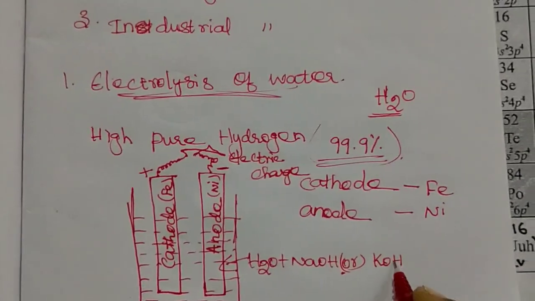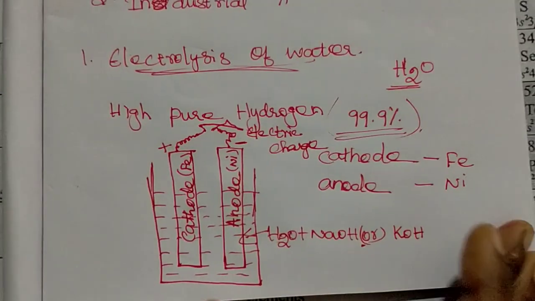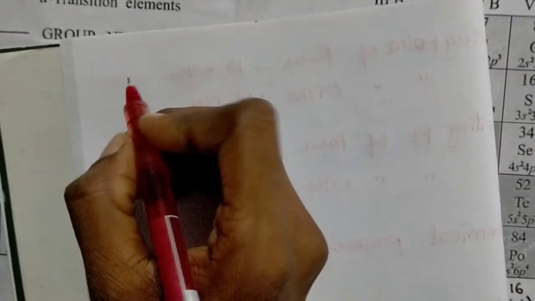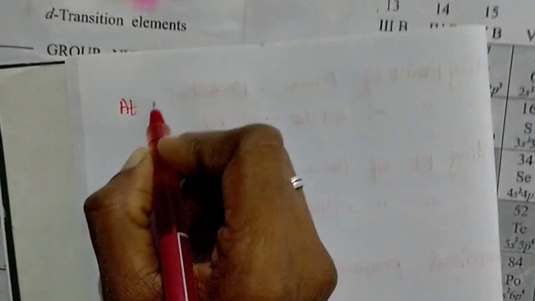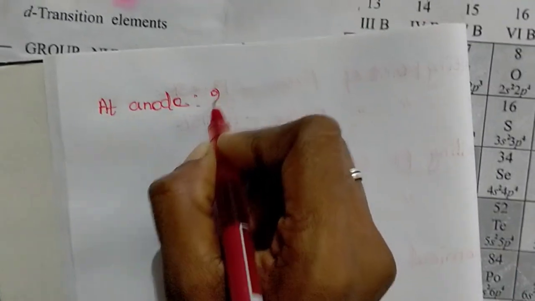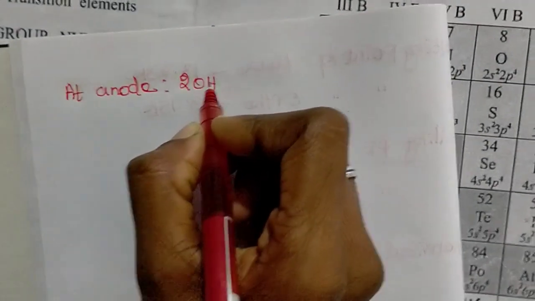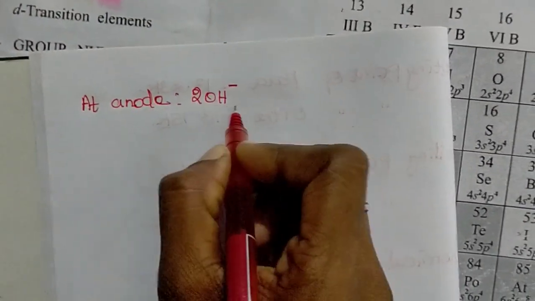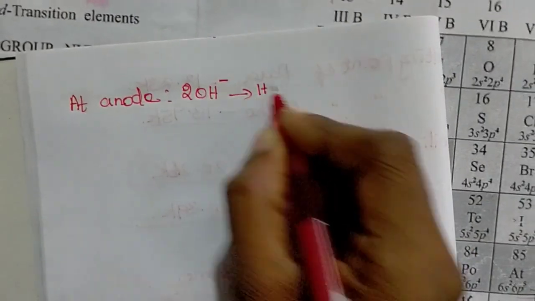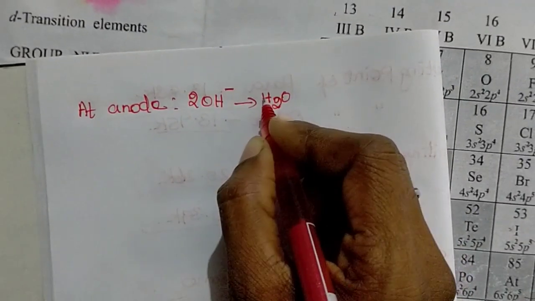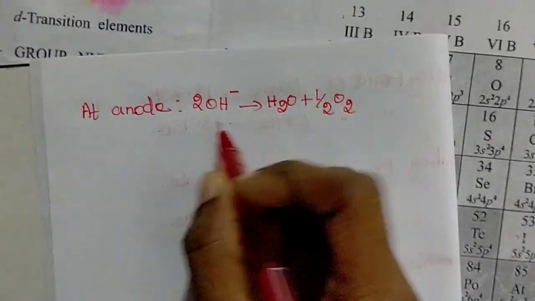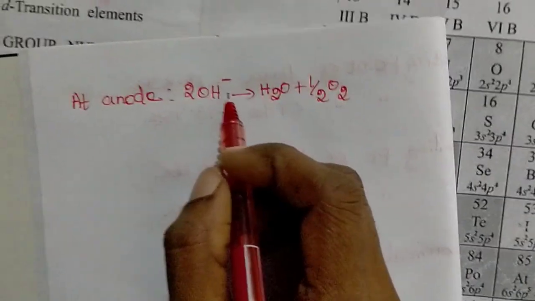Now the resultant of this electrolysis of water is the reaction which takes place at anode. 2OH minus is converting into H2O plus half O2, because 2OH minus is present.